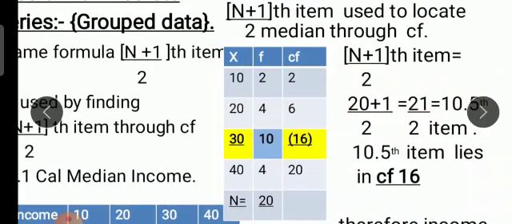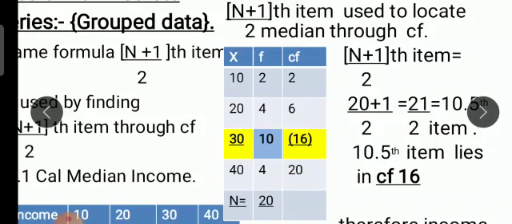Instead of doing it this way, we can just write 2, as it is the cumulative frequency. First comes 2, then 2 plus 4 gives you 6, 6 plus 10 gives you 16, 16 plus 4 gives you 20. So the last cumulative frequency is 20. Now N we need to find out.